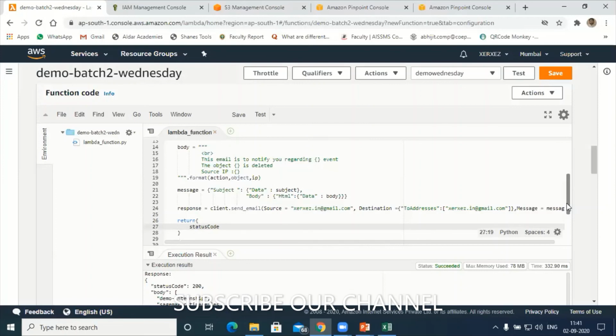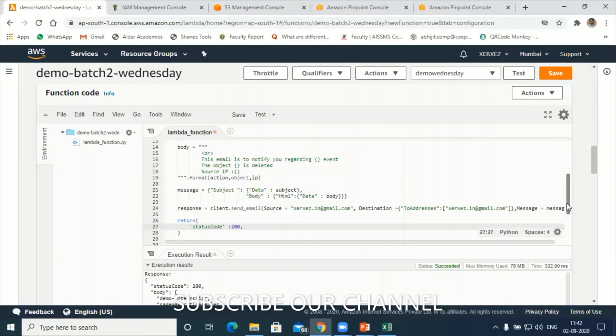So let me run this. You will understand. So I'll get a greeting message like the mail is already sent. Fine. So hold on. Status code 200.